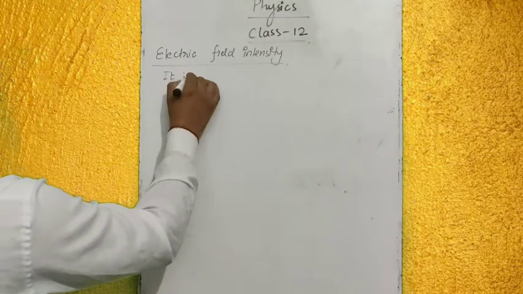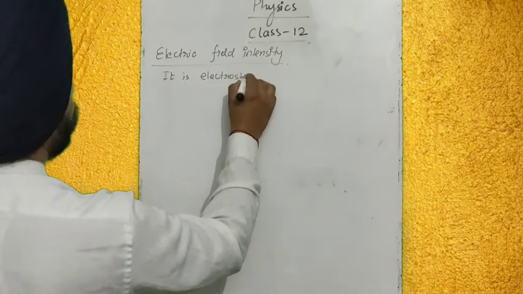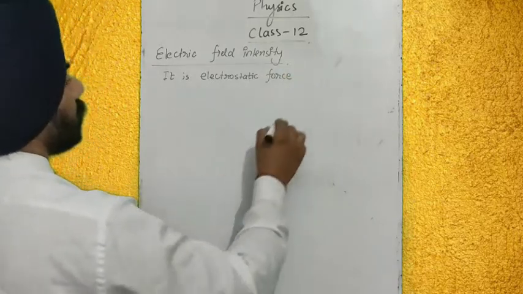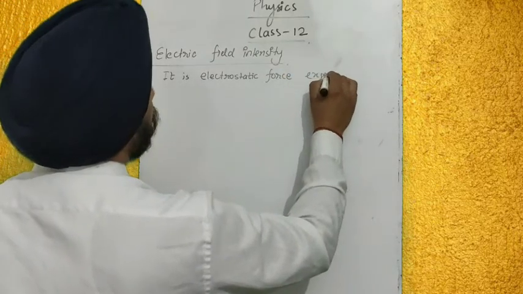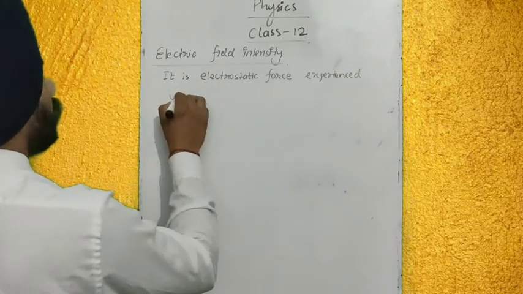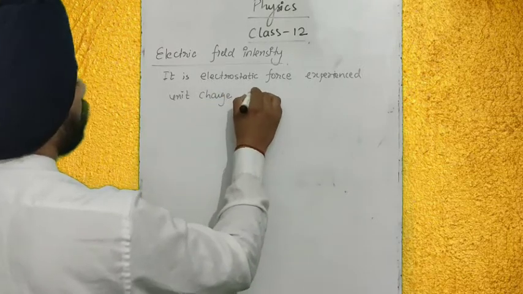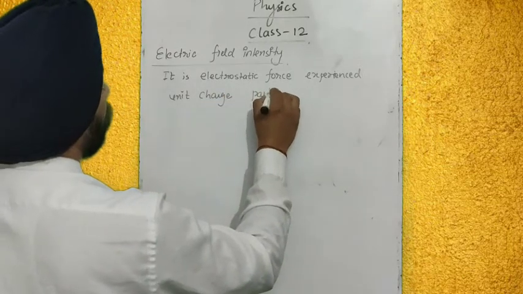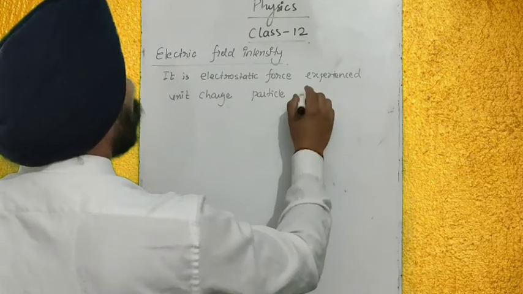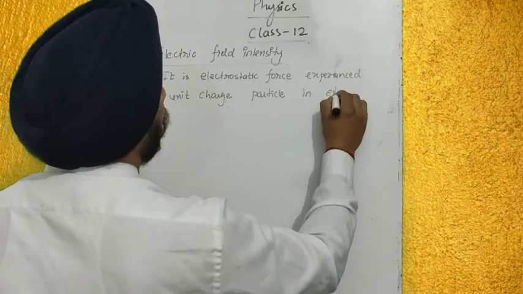It is the electrostatic force experienced by a unit charge particle in the electric field.